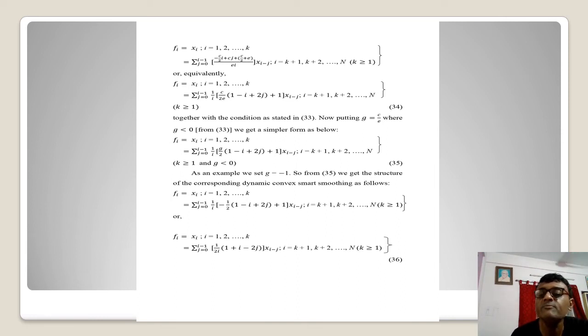And let me put one example, say we put g as minus 1, and accordingly we can have the result of the structure of this convex smart smoothing like this.